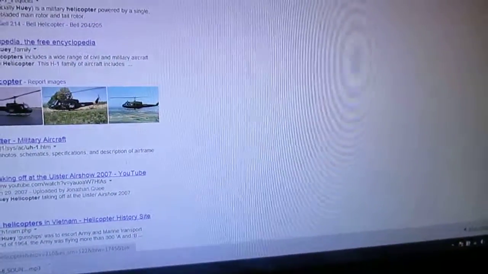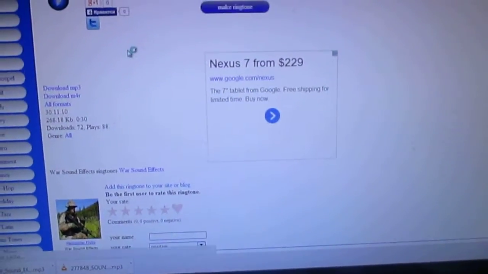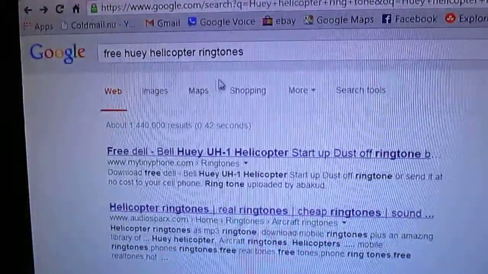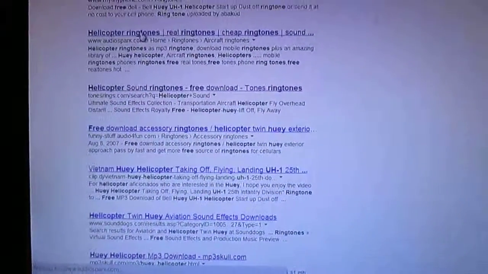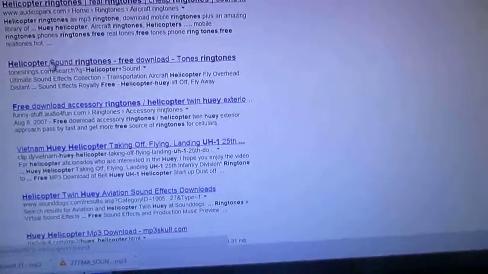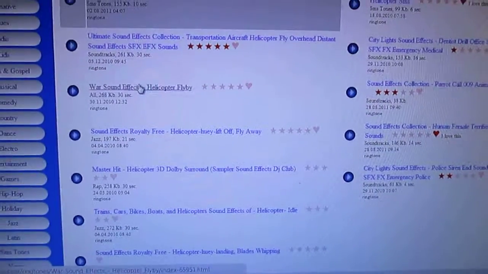So that just gives you an idea how to move files onto the phone. I'll email you this file, but I just typed in free Huey helicopter ringtones, and that came up. It was the second. Nope, wasn't the second one. It was the third one. You have to be careful because these ones, yeah, it's the third one down.